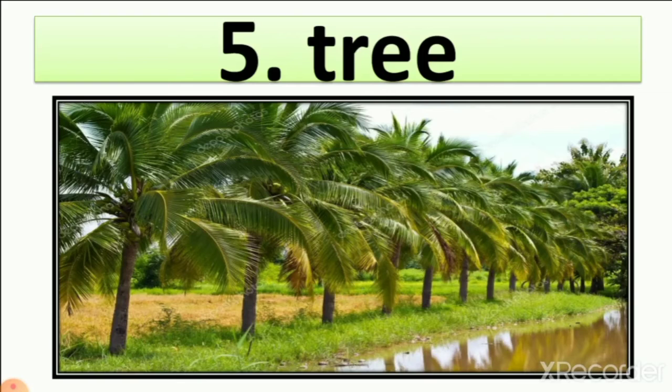Number 5, tree. TREE, tree. Here you can see a picture of a coconut tree, right? So it is a tree. In lessons number 3 and 4, we learn about many trees: mango trees, coconut tree, banana tree, watermelon tree, many other things.